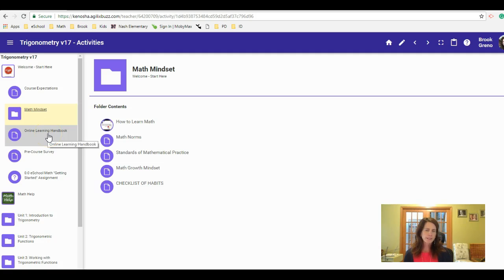Online Learning Handbook, you don't have to go through this completely, but if you need to reference it, it's a good reference, especially if it's the first time you're taking any type of online course. Next, here's what you actually first need to do. The rest of this is reading.